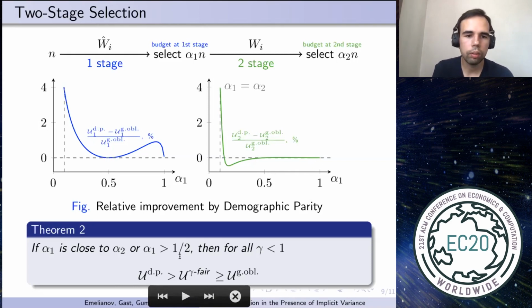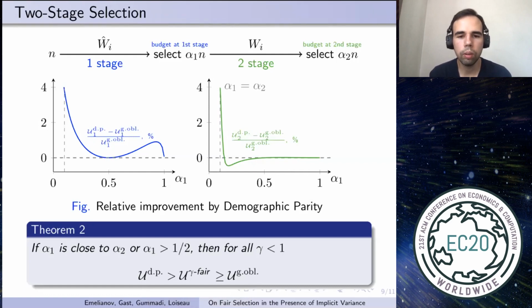Overall, we can prove the following result. When alpha 1 is close to alpha 2 or alpha 1 is large, then demographic parity strictly improves the selection utility compared to group oblivious algorithm, and gamma fair algorithm for gamma smaller than 1 weakly improves it.